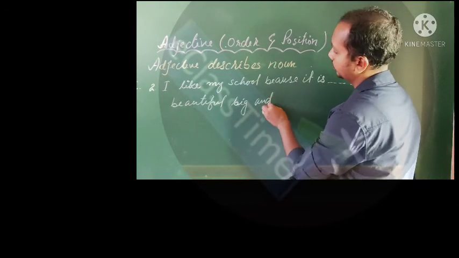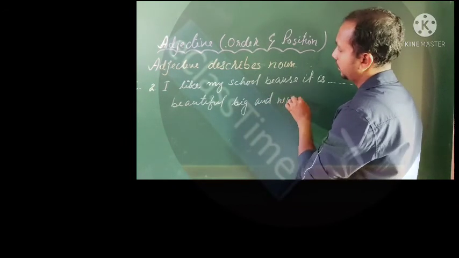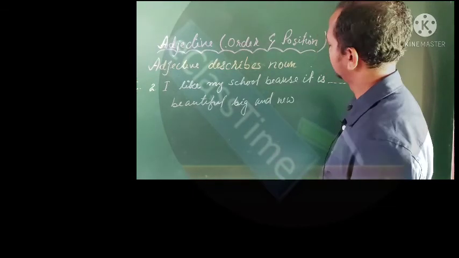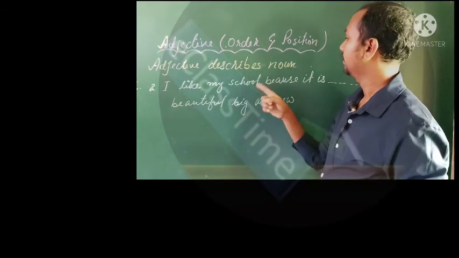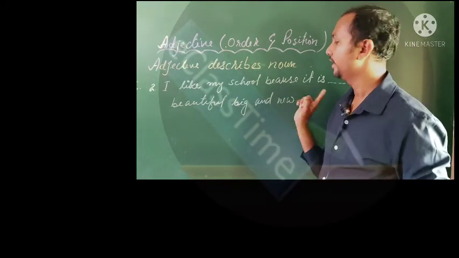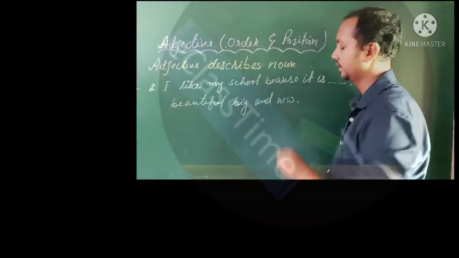All know that my school is new, this will be nice. Why I did not give school itself, because it is a building. So here, I like my school because it is beautiful, big and new. So this way we can adjust.